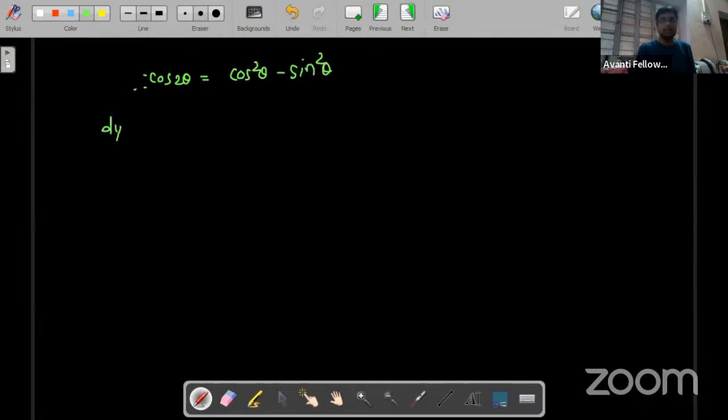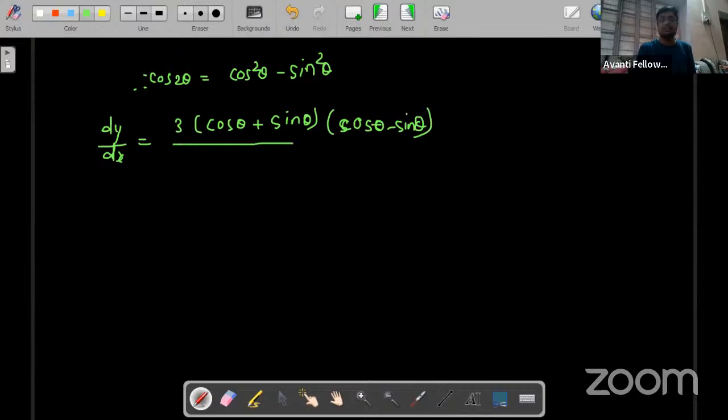So dy by dx will be equal to 3 into cos theta plus sine theta, using a plus b into a minus b, and cos theta minus sine theta.